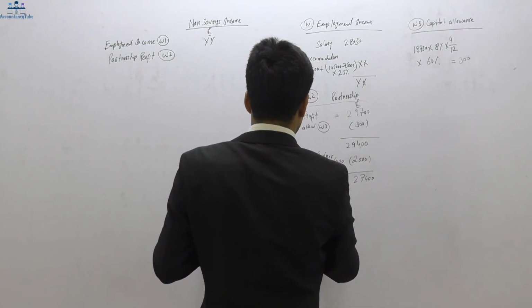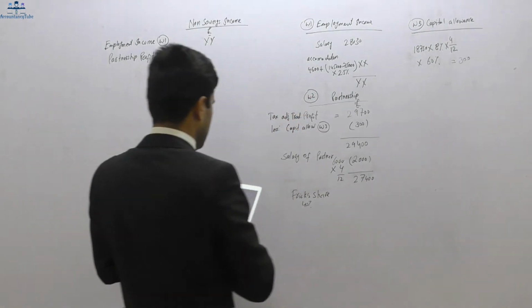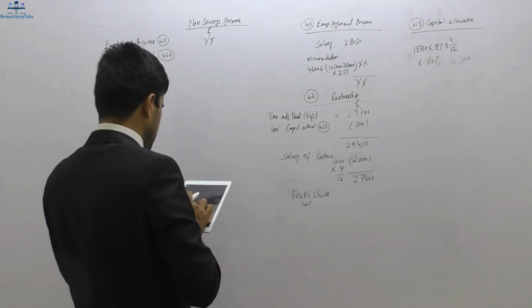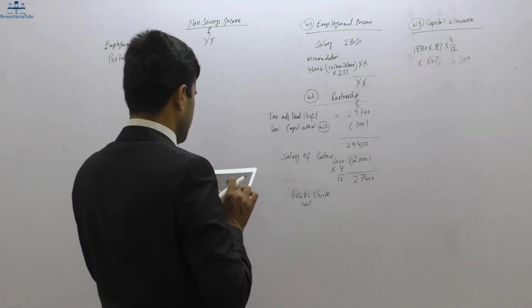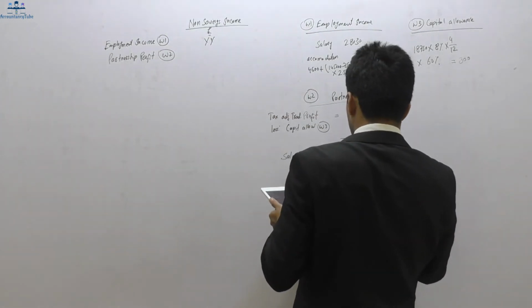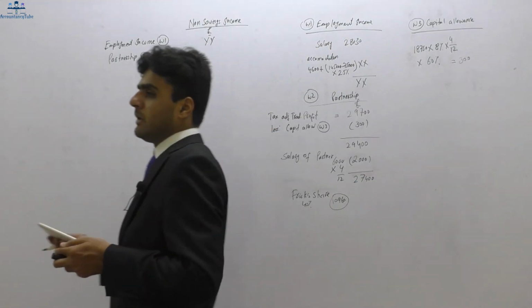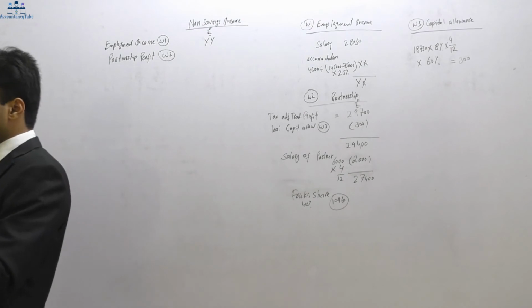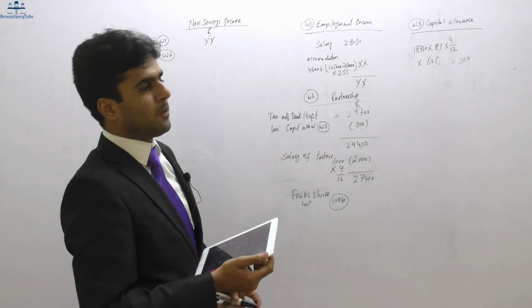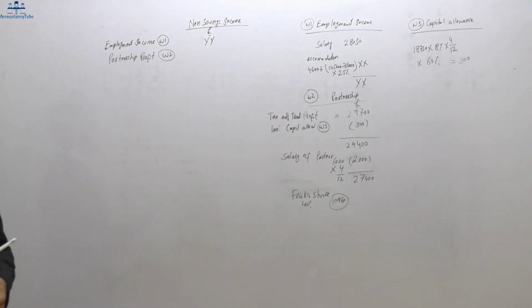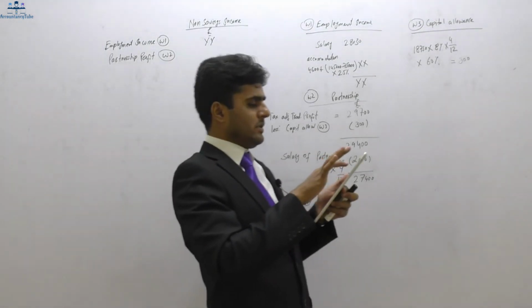Frick's share is 40%. So 29,700. Sorry, 27,400 times 40% is 10,960. So 10,960 is basically Frick's share, and that is his profit of the partnership, which is for 4 months ending on 30th of April 2017. Was it 17? Yeah, I think 30th of April 2017.